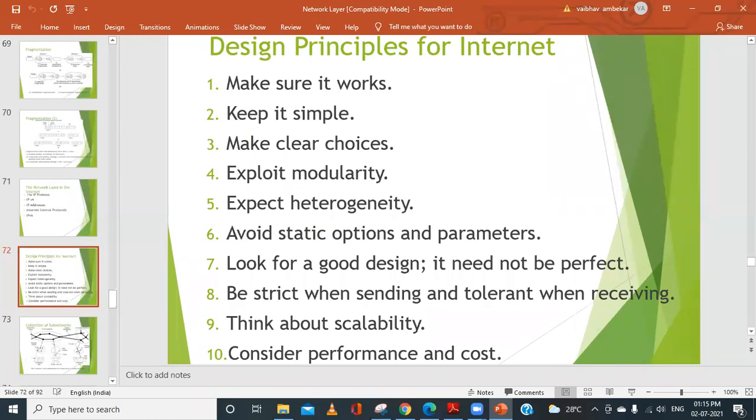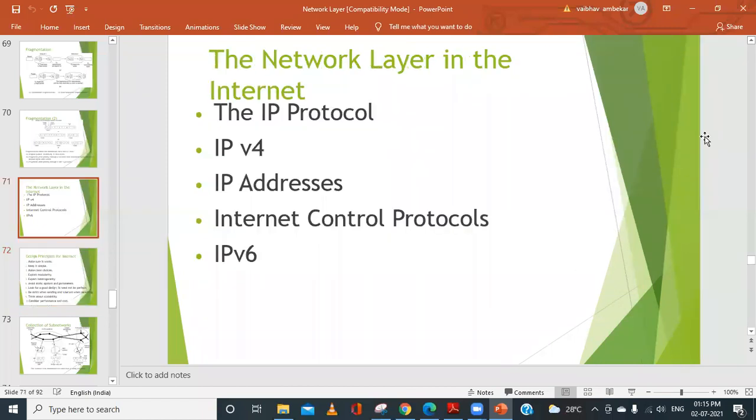So now we will be discussing the important concepts, or the second part of this first unit. We will be discussing the network layer in the internet. So till now, whatever we have discussed about the network layer is all in terms of its functionalities. So what are the basic functionalities of the network layer? Can somebody tell me what is the most important functionality of the network layer?